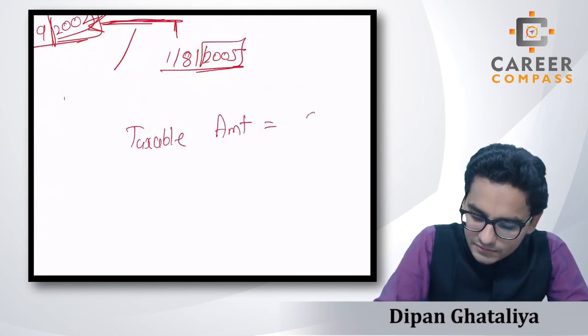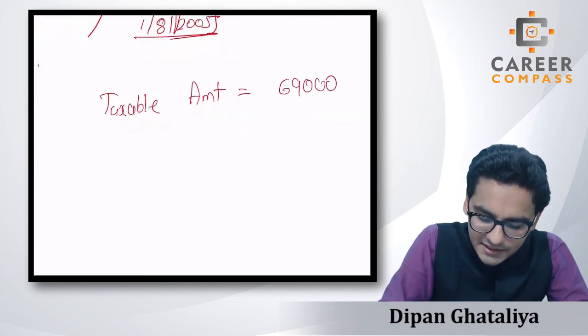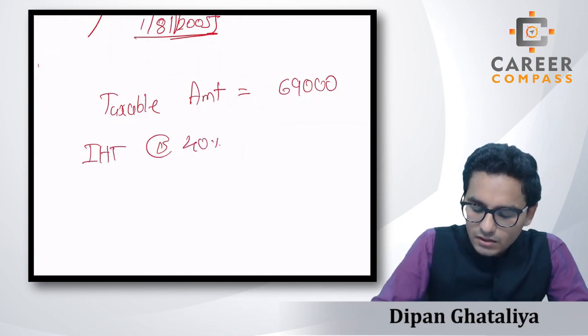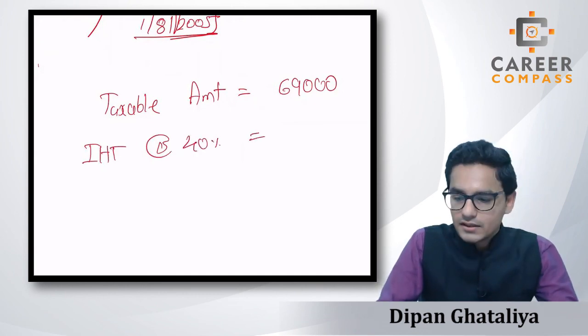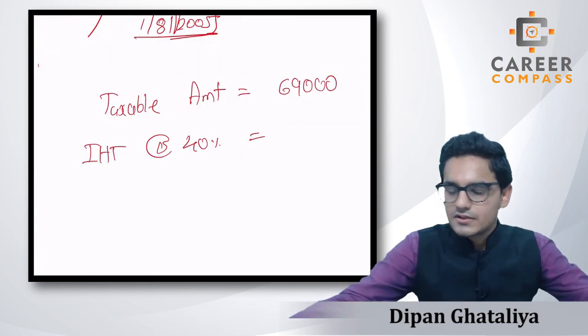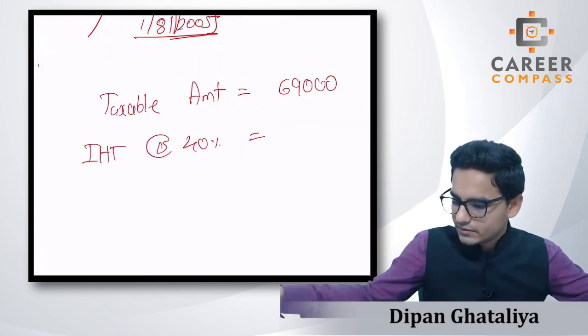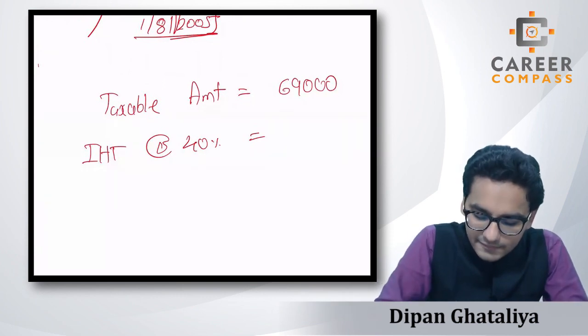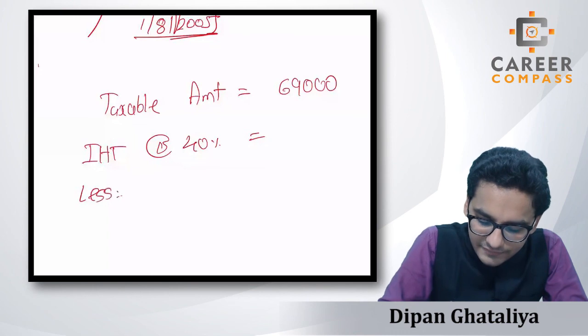Students, 69,000. Now we will apply the IHT at the rate of 40%. How much is the IHT coming? Let's calculate it. Sorry students, I don't have the calculator, but whatever the IHT amount will be, we will have to reduce the taper relief.